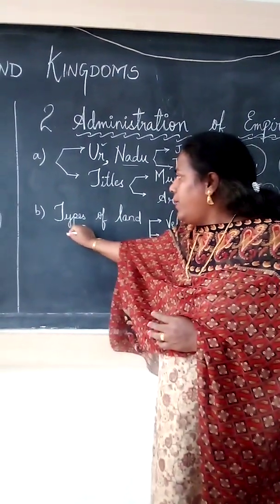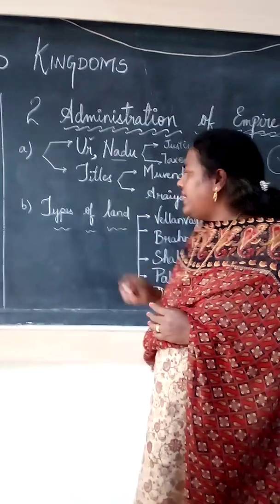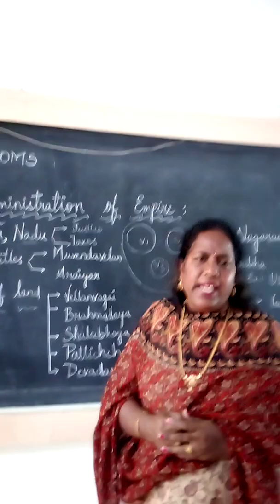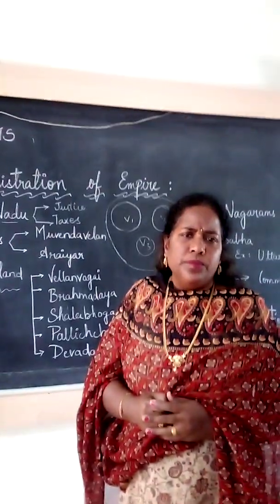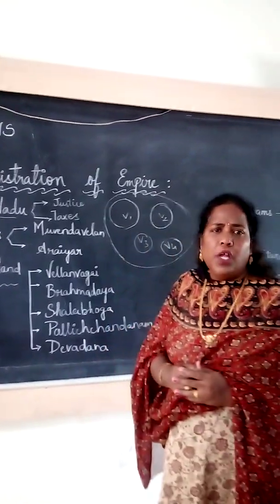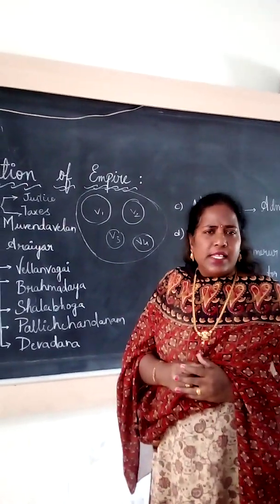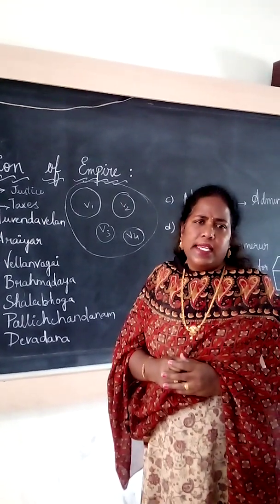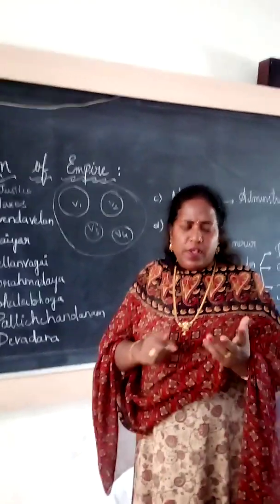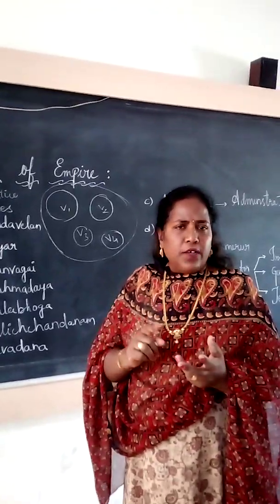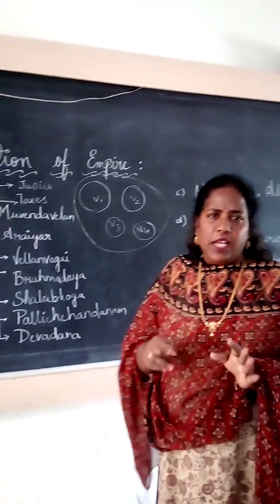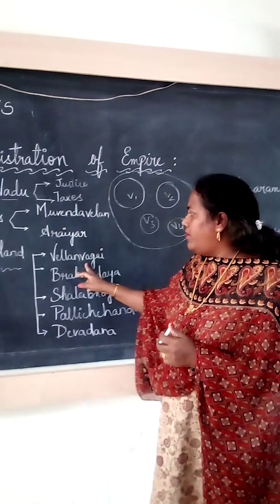Here, types of land means, as we already discussed in the previous topics, the rulers donated land grants. To whom did they donate the land grants? Priests. Okay, for temples. They donated to temples. And who wrote the Prashasti? They also donated to them. Prashastis were written by Brahmins. So here they donated land to temples and to the Brahmins also. So, without confusion, they gave different names to the donations.